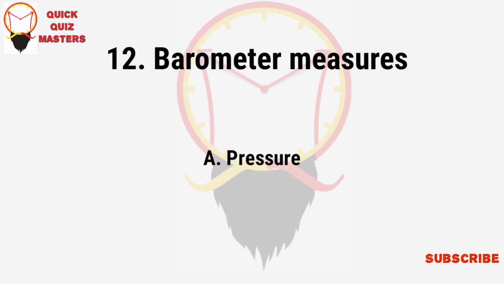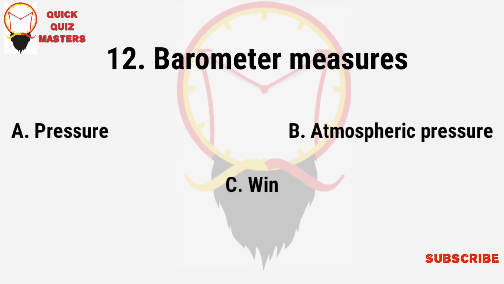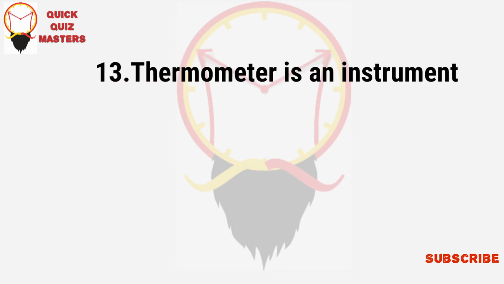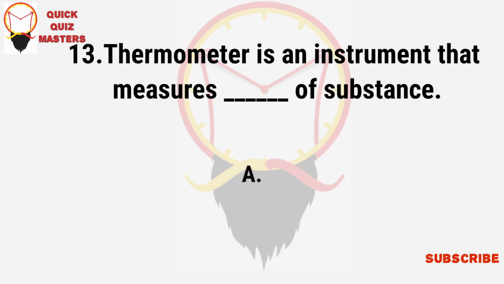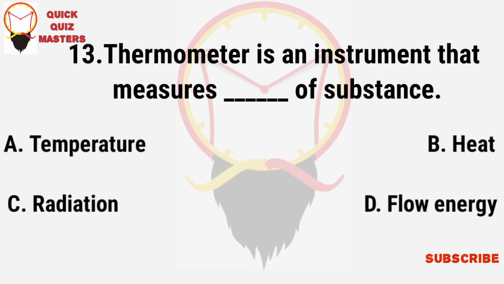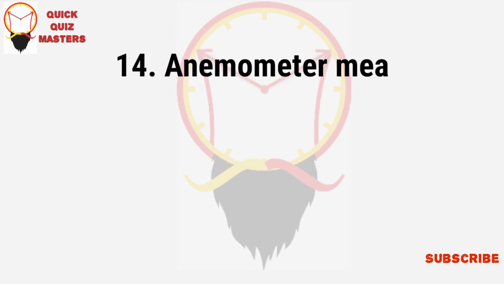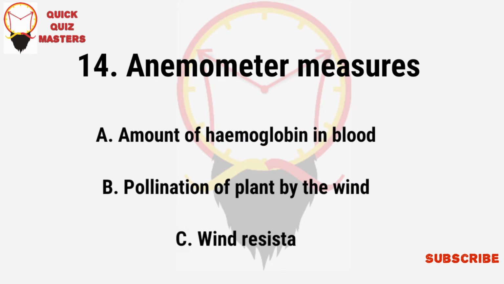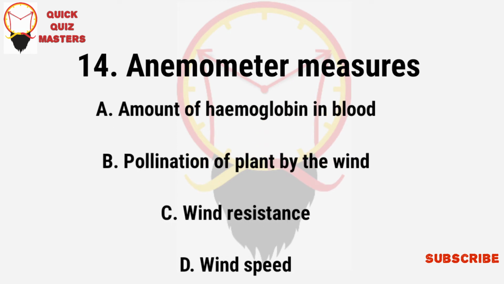Barometer measures: pressure, atmospheric pressure, wind velocity, gaseous pressure. Thermometer is an instrument that measures dash of substance: temperature, heat, radiation, flow energy. Anemometer measures: amount of hemoglobin in blood, pollination of plant by wind, wind resistance, wind speed.